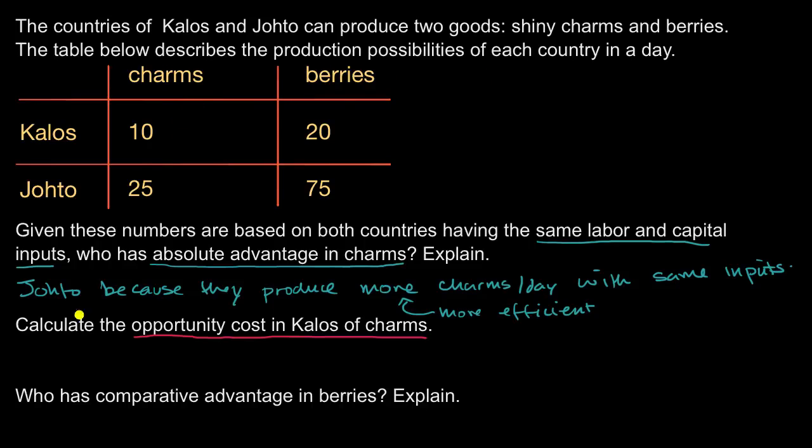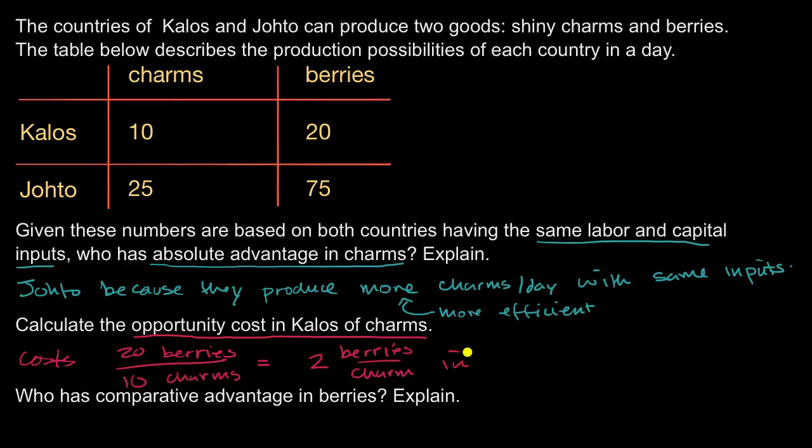So we could say it costs 20 berries for 10 charms, which is equal to 2 berries per charm in Kalos. So there you have it. The opportunity cost, they trade off 2 berries per charm.